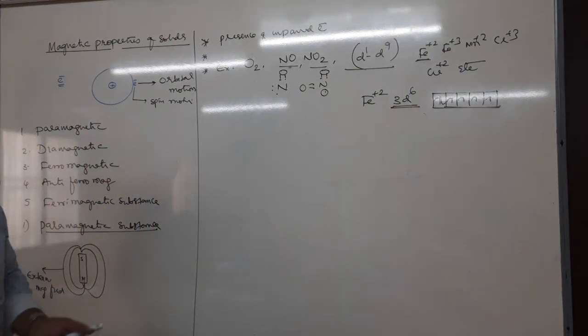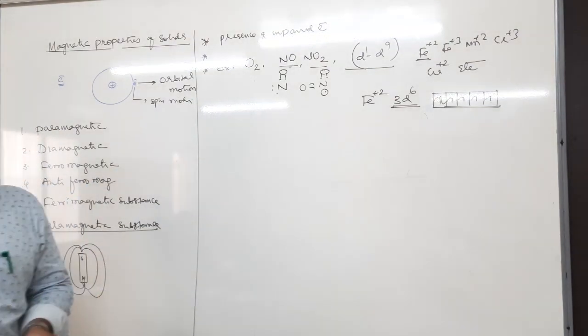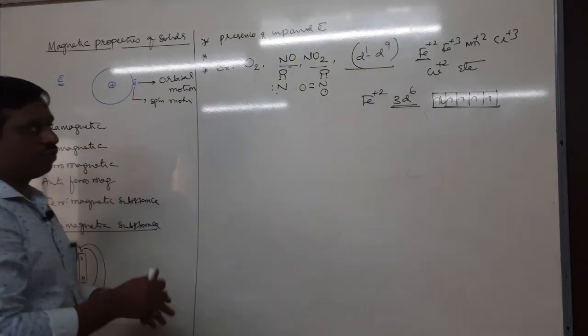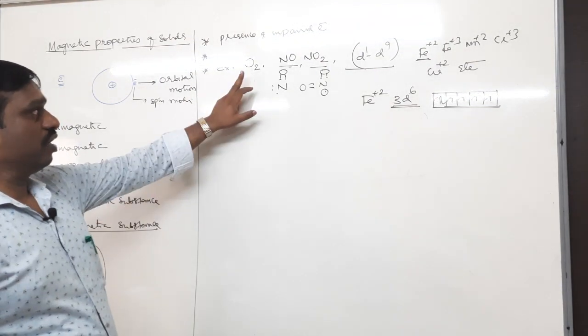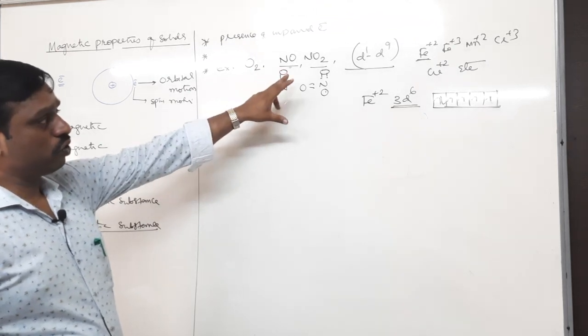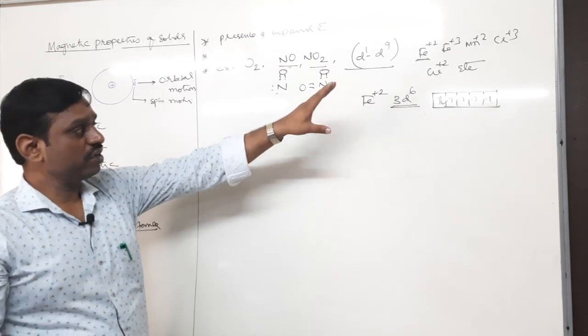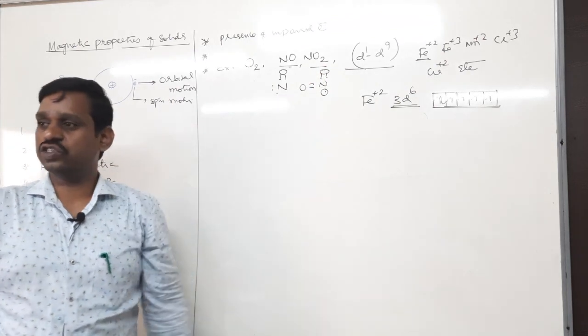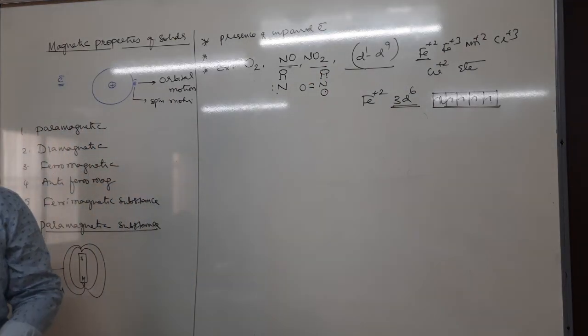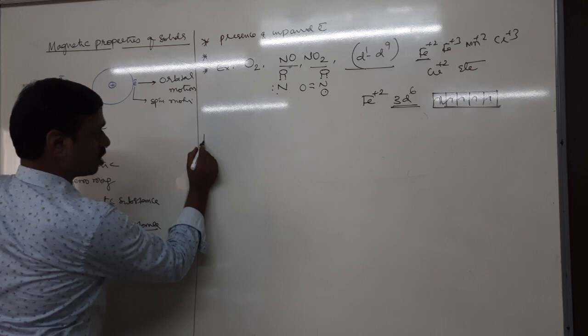Like that we study in d-block elements also, but here we want to focus on solids, right? Oxygen, NO, NO2 and all ions having d1 to d9 electronic configurations are paramagnetic. Okay, next, diamagnetic substance.